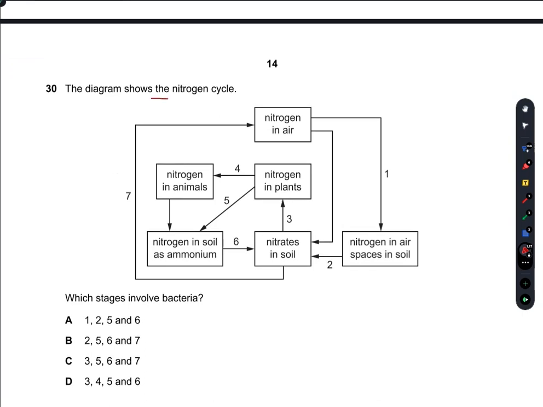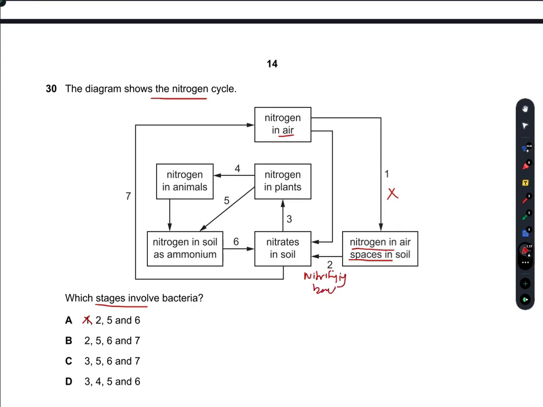The diagram shows the nitrogen cycle. Which stages involve the bacteria? So the nitrogen in air is first converted into the nitrogen in air spaces in the soil, and no bacteria is involved in this. So 1 is incorrect. So A is incorrect. This nitrogen in air spaces in soil is converted into nitrates within the soil. So I think that nitrifying bacteria is playing its part here.